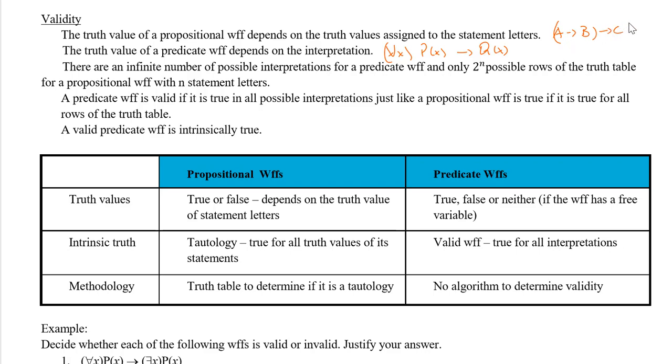So usually a computer can handle something finite, but not something infinite. So here is where we have the propositional well-formed formula. The methodology to find out if it is valid or not, you use the truth table to determine if it is a tautology. But for a predicate well-formed formula, there is no algorithm to determine validity. So we're just going to have to interpret the scenario. Let's see an example.